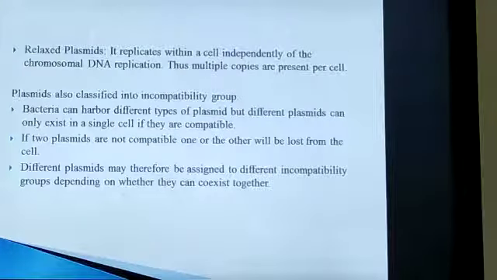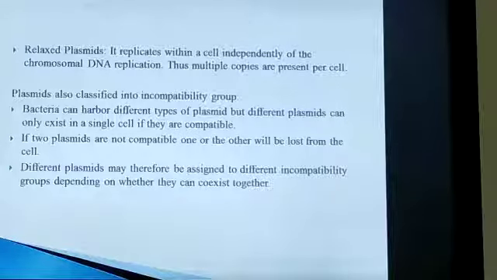Then the relaxed plasmids. These relaxed plasmids are present in multiple copies, meaning they replicate independently of the host cell chromosome, and they are present in multiple copies as they have a small size. Then these plasmids are classified into incompatibility groups. Bacteria can harbor different types of plasmids.